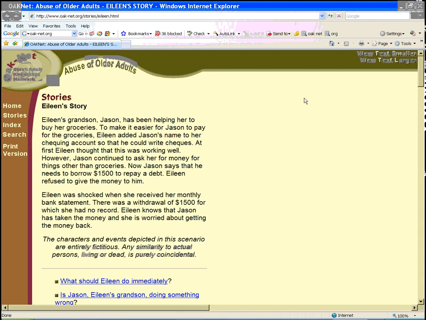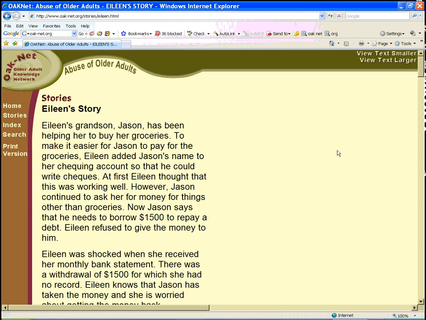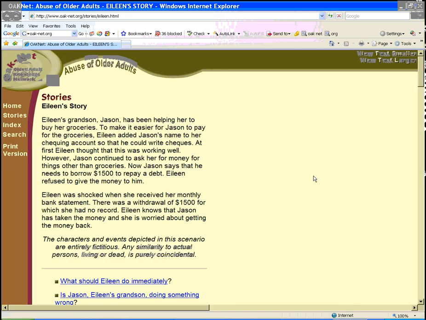If you're interested in getting this text larger, you can go up to the top right hand corner and click on View Text Larger, and it will increase the text size. To get it smaller, once again, just click on View Text Smaller, and it will return back to the original size. Let's just return home.